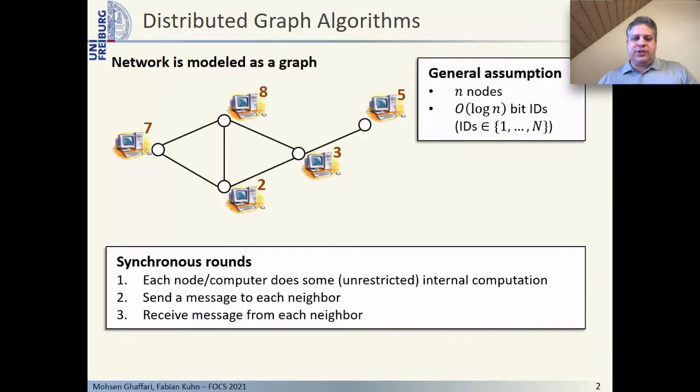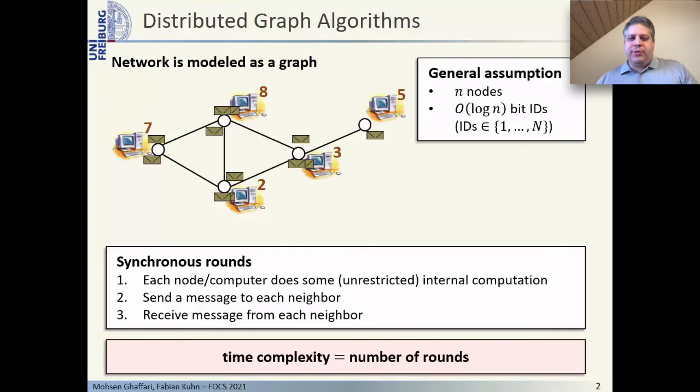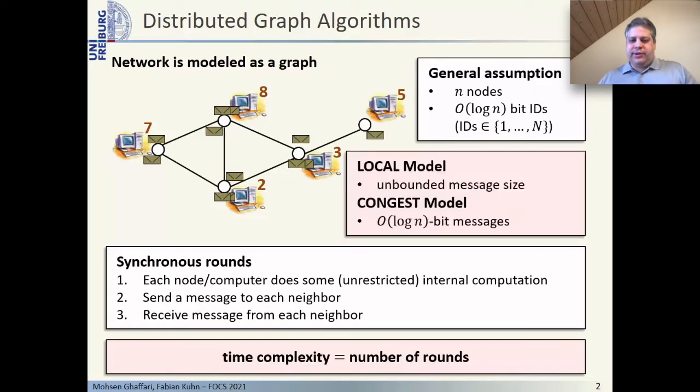In each round, each network node can do some arbitrary local computation. Afterwards, each node can send a message to each of its neighbors, and by the end of the round, each node also receives the messages sent to it by its neighbors. The time complexity of an algorithm is measured by the total number of such communication rounds. There are two standard variants of this model that are widely studied in the literature. In the LOCAL model, the amount of information that can be exchanged in a single round is unrestricted, and in the CONGEST model, messages have to consist of at most O(log n) bits.